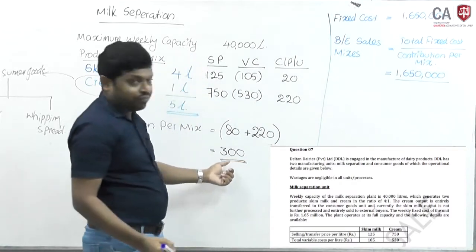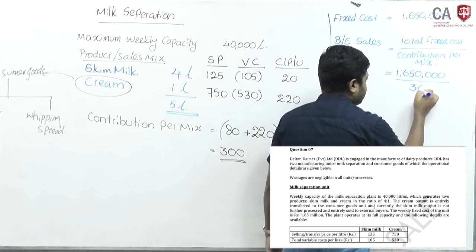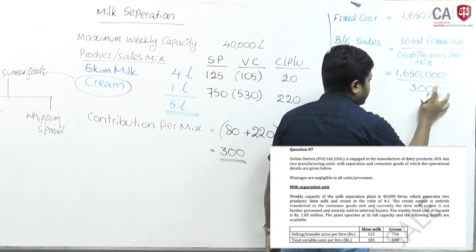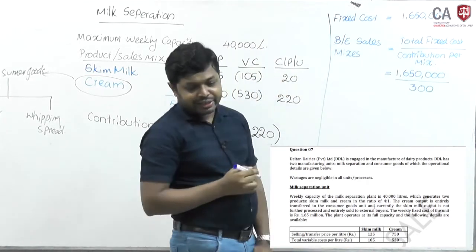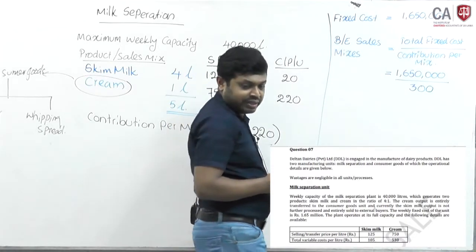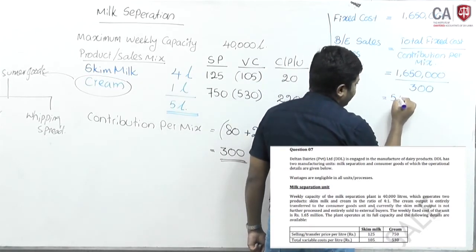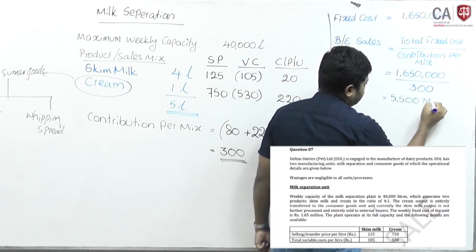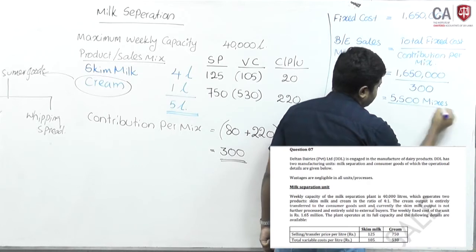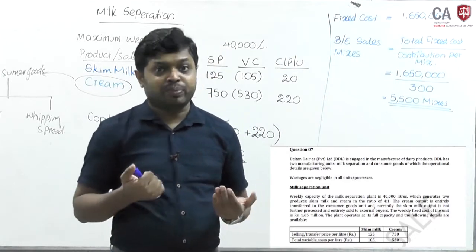Contribution per mix already found, 300 rupees per mix. Now you can easily calculate 1,650,000 divided by 300. Break-even number of mix is how much? 5,500 mixes. Anything above 5,500 mixes will be a profit.